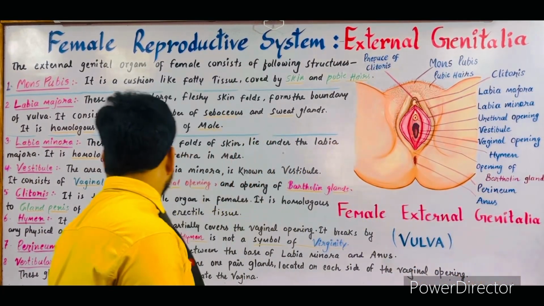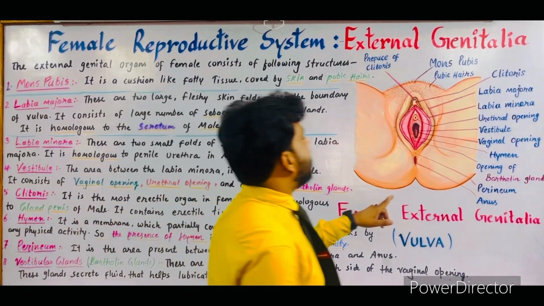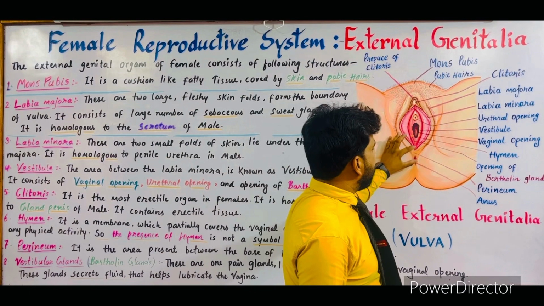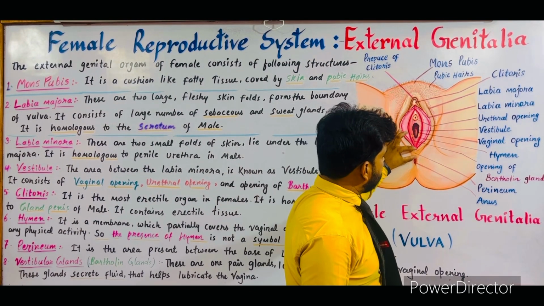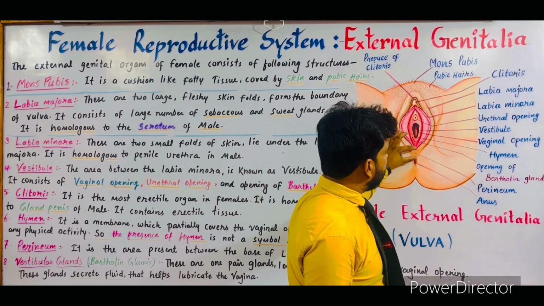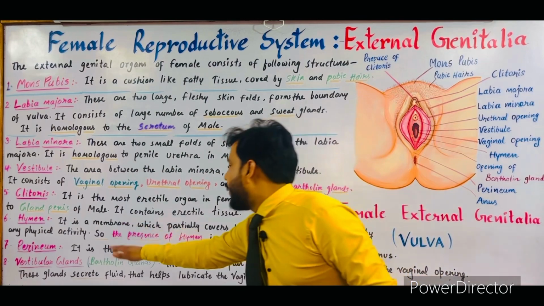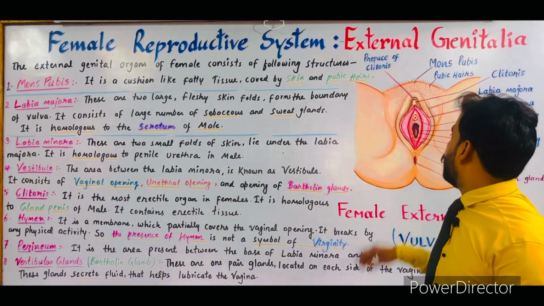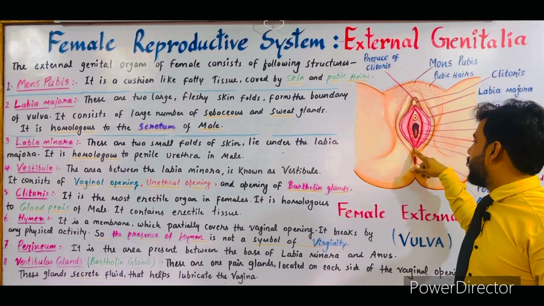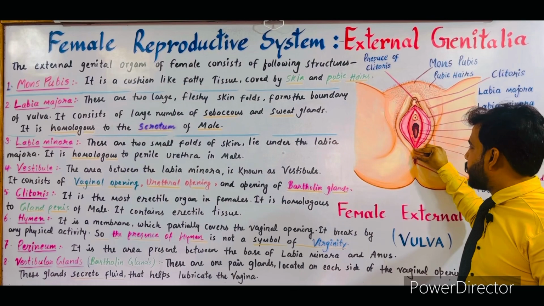Now the next heading is the perineum. What about the perineum? As you can see, this is the anus and this is the base of labia minora. In the middle part of both the organs, the area present is known as perineum. So it is the area present between the base of labia minora and the anus.